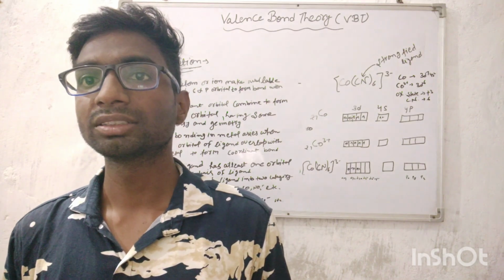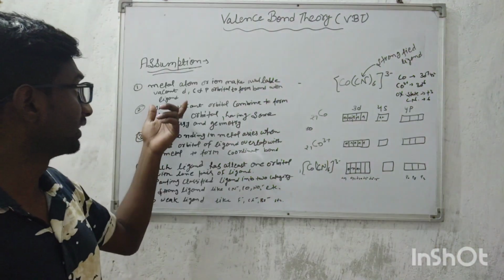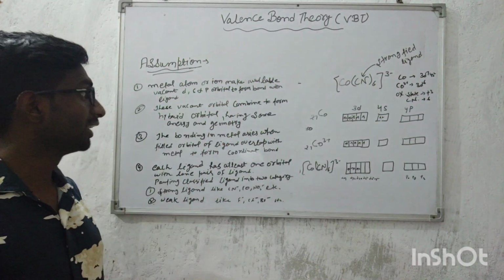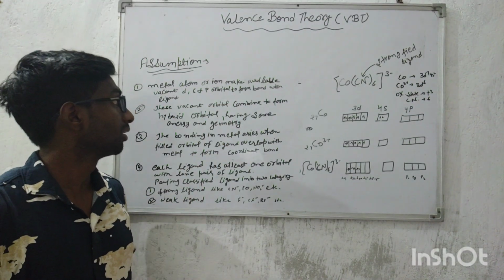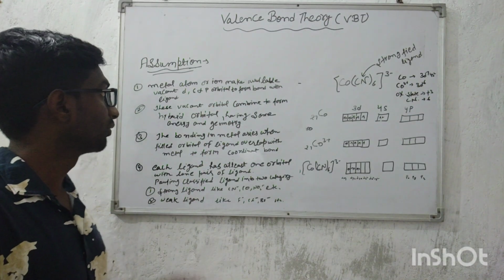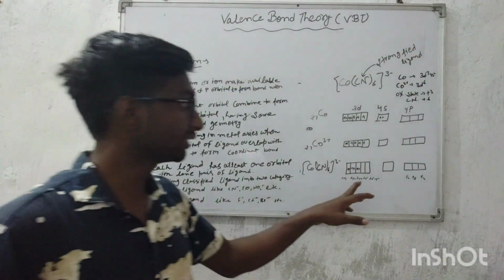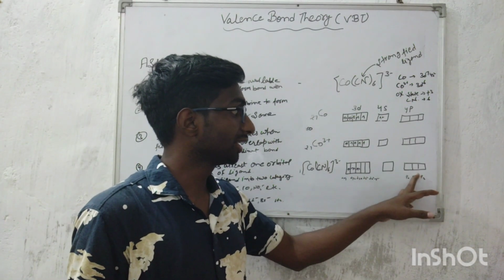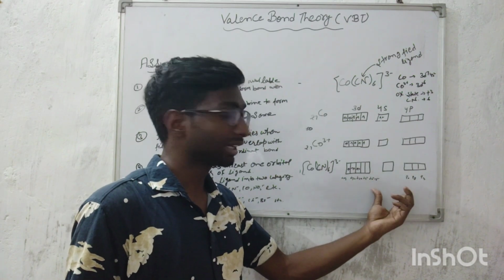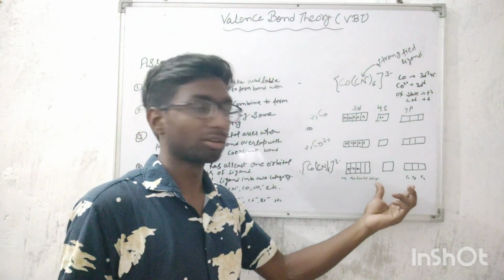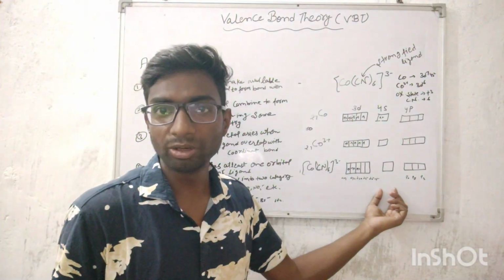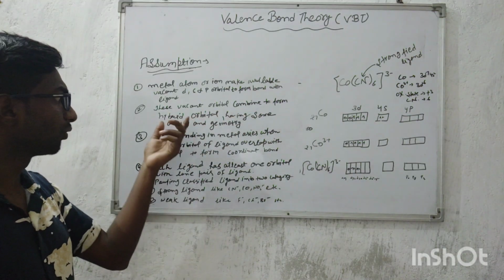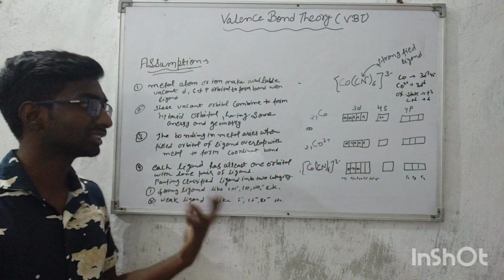Now we will discuss the assumptions. The first assumption is that the metal atom or ion makes available vacant d, s or p orbitals to form bonds with ligands. Here we can see that 2 d orbitals, 1 s orbital and 3 p orbitals are made vacant. These vacant orbitals combine to form hybrid orbitals. The second assumption is that these vacant orbitals combine to form hybrid orbitals having the same energy.